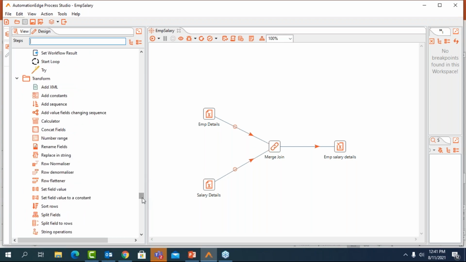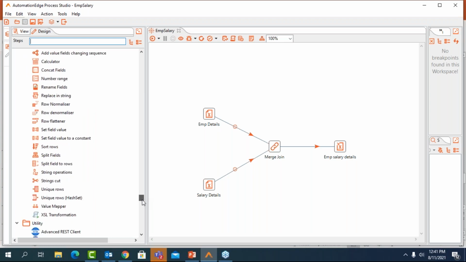Let me scroll and showcase the various functionalities that we perform. Here you will see row normalizer, denormalizer, setting fields to constant values, splitting fields, concatenating fields, calculator activities, string operations. All of these are available in this list. And as I mentioned earlier, even if you do not have a proprietary Excel license, you can still automate your Excel processes with the help of these ready connectors for different activities. Now, this is only for your calculations and MIS operations, but if you want to perform macros, then you need to have a user license.